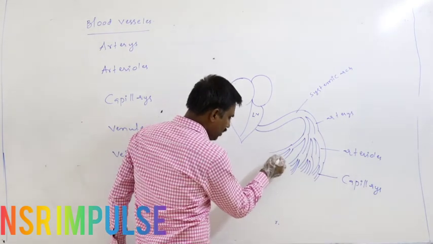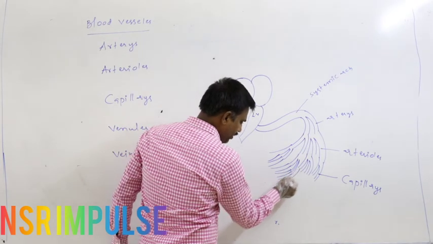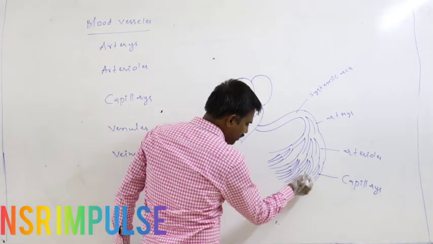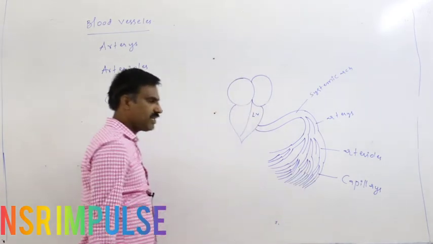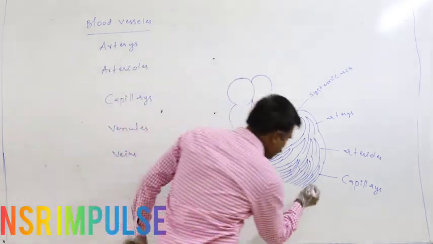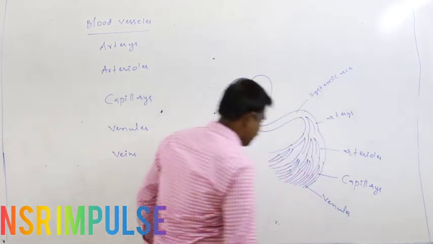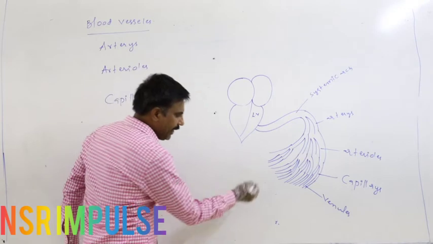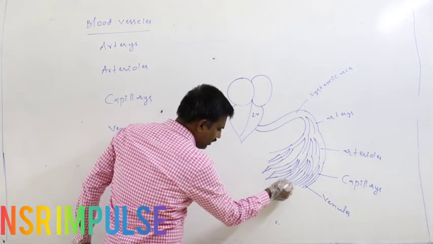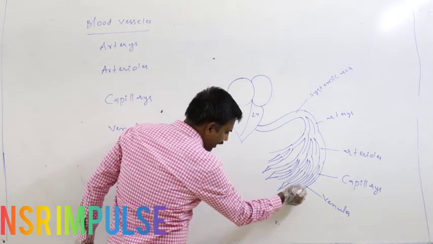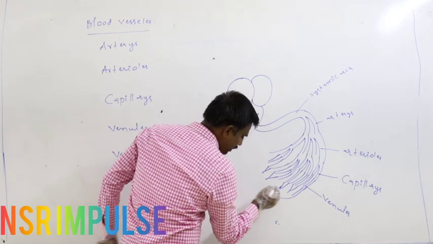Again, all these capillaries communicate with the venules. These are the venules. Again, these venules aggregate and form the veins, certain blood vessels.